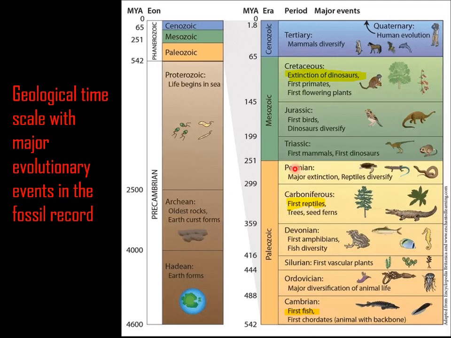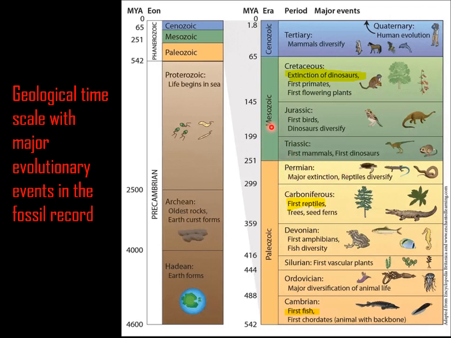So the most important periods in the Paleozoic are Cambrian, Carboniferous and Permian. Cambrian because the first fish appeared, whereas Carboniferous because the first reptile appeared. This is the age of reptiles. And Permian is because the mass extinction happened in the Permian. About 98% of ocean animals and 78% of land animals went completely extinct in the Permian period.